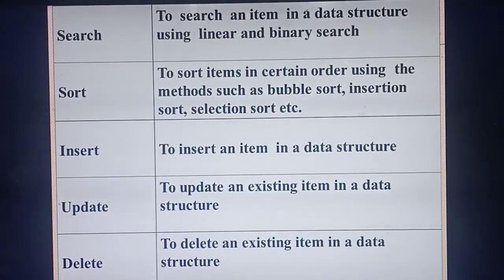Linear search means some list of values you are storing in a data structure or list. So you are going to search any one value using a search key value, isn't it? Likewise, what do you mean by search? In a data structure, a lot of values you are storing, but you are searching for a particular item. In this chapter, you are going to study two types of searching algorithm to search an item. What are they? Linear search and binary search.